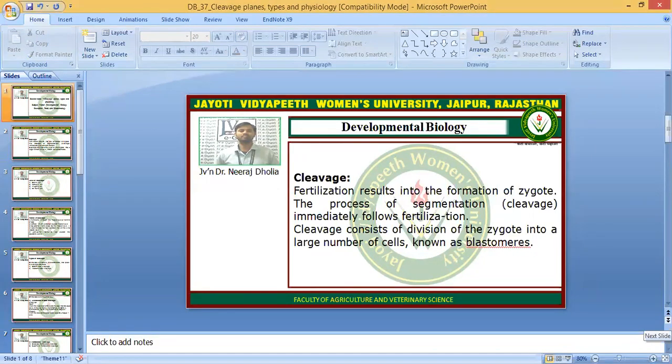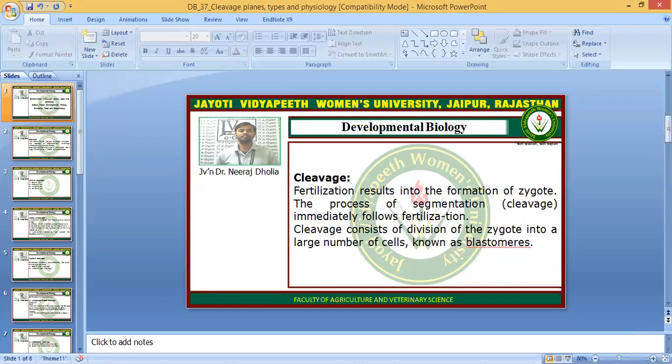First, the scientist Swammerdam saw the cleavage divisions in the frog. After that, the scientist Spallanzani saw the cleavage divisions in the frog, and the name cleavage was given by von Baer. So, in the fertilized egg or in the zygote, the initial cell divisions are known as cleavage.